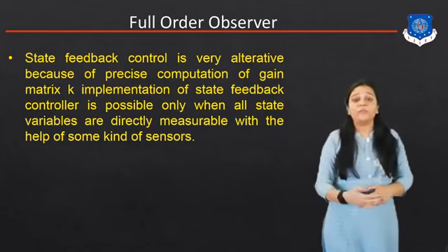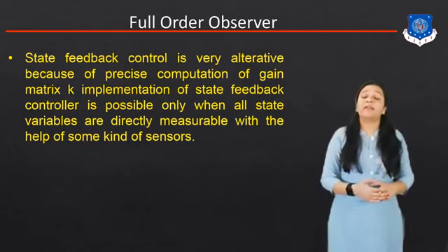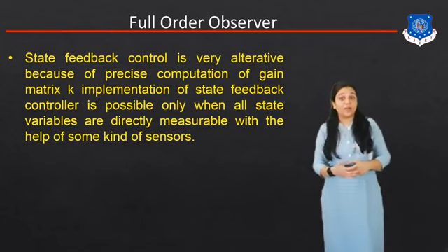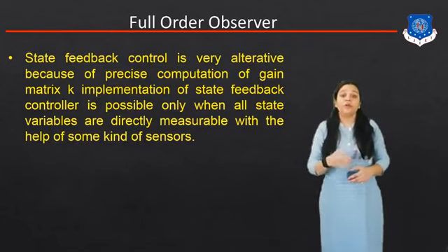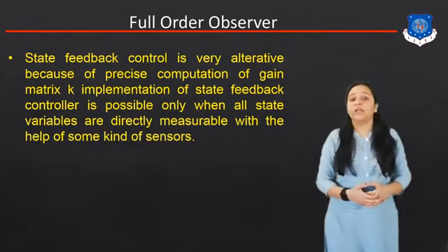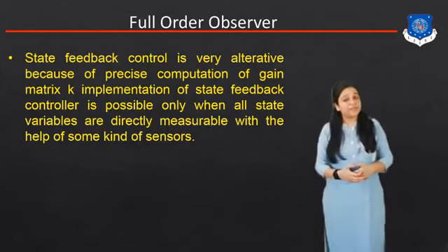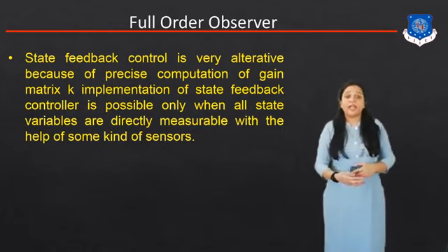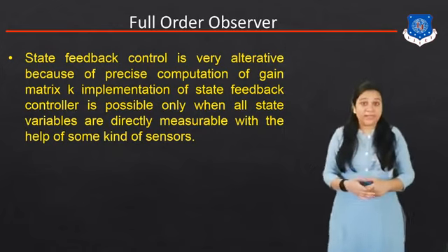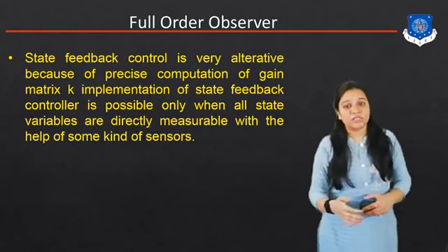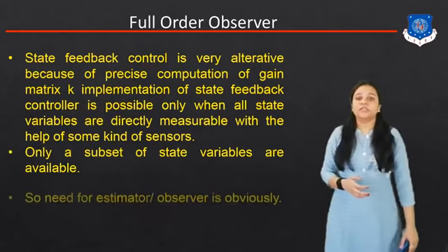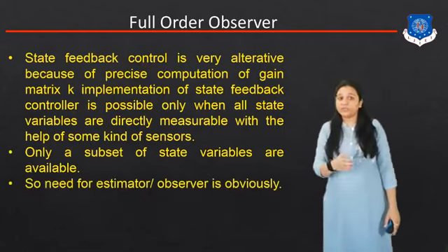If any of the state variables are indirectly measurable or unmeasurable, we can try to convert them into measurable variables with the help of different types of sensors. How many sensors we have to connect depends on the system or the plant. So this is the full order observation.